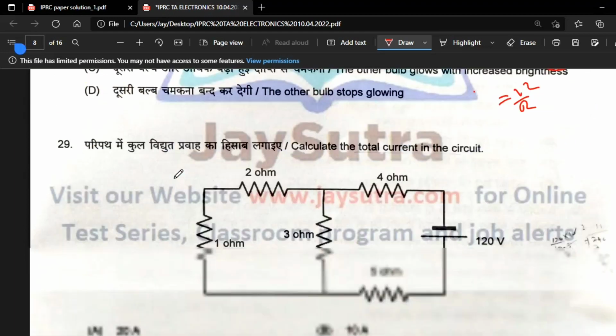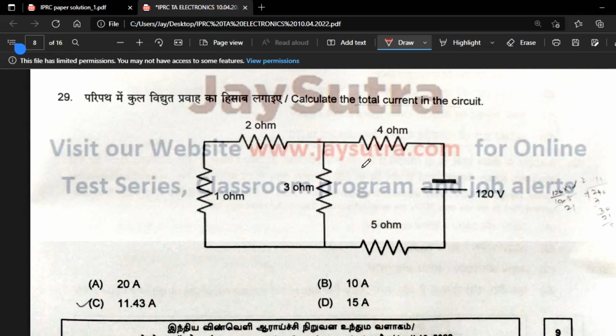This type of question is a direct question, and many people have attempted it. Now, calculate the total current in the circuit. This is a question from network theory, where you can use Norton's theorem. First you have to find R equivalent, so you remove the voltages and find the R equivalent.